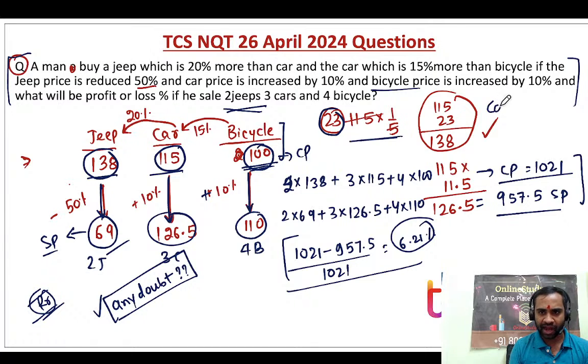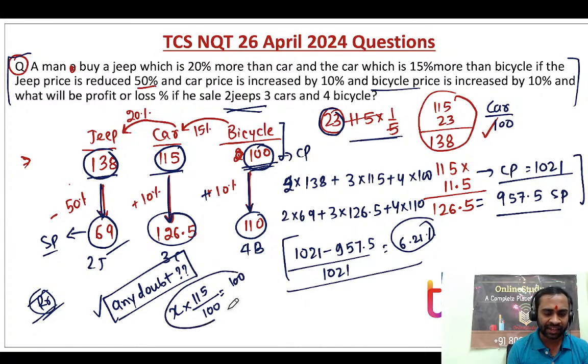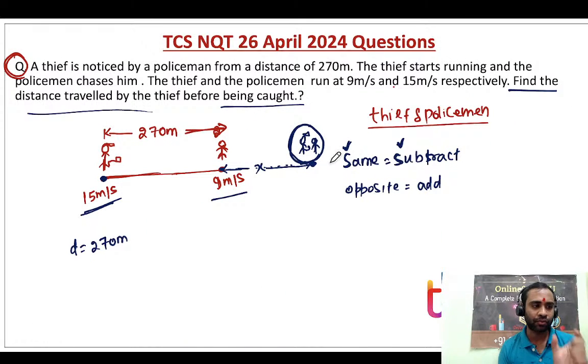If you assume car is 100, and car is 15% more than bicycle, then you will have to calculate the bicycle price as x rupees, and then 115 by 100 is equal to 100. Unnecessarily you are going to increase the calculation, so don't do it. Always assume the value which is at the end.